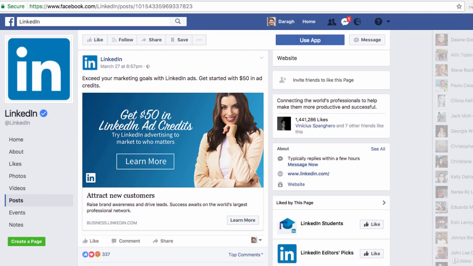Let's look at one other example, and this is actually an ad that I saw on my Facebook newsfeed. I've saved it so it doesn't appear as an ad now, but this is an ad for LinkedIn, and as you can see, there's quite a lot of text on the image here. Now, according to the Facebook rules, this will get a lot less delivery or not run at all. So I think that rule is maybe slightly flexible if everything else about the advertiser is looking good. But to be honest, I don't know why LinkedIn even need to include this much text. I think just saying get $50 ad credits is enough for me to be curious and click through.